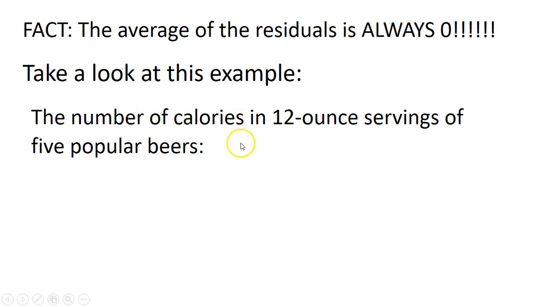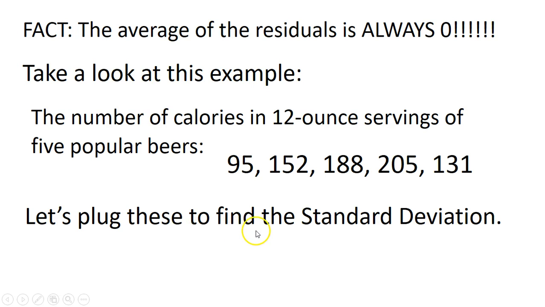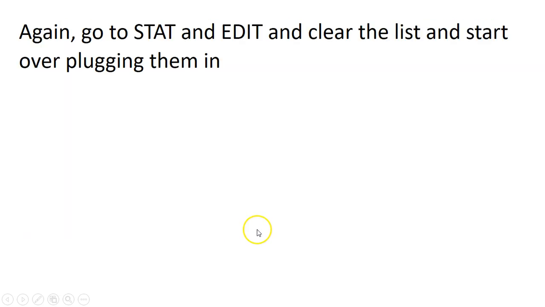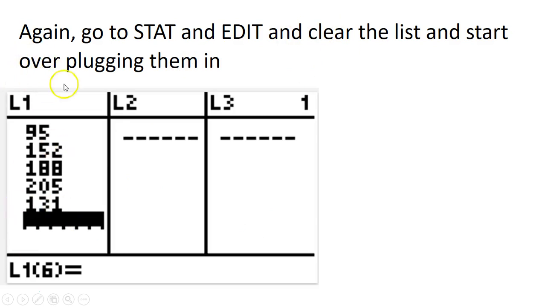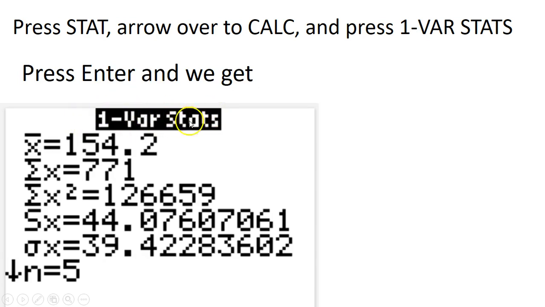The number of calories in a 12-ounce serving of 5 popular beers. There's the calories. All right. Let's plug these in to find the standard deviation. So go to Stat, Edit. We clear our list out, and then we plug them all in. We've got this down by now. Press the arrow key over, highlight, and do one variable stat. Now I have my mean, right? My mean is 154.2 calories, basically.